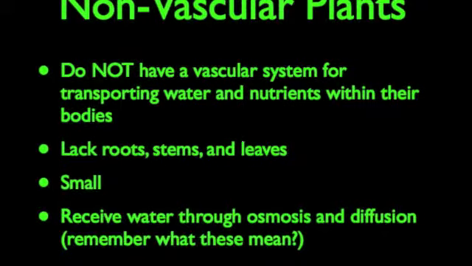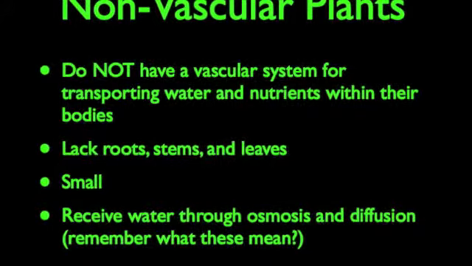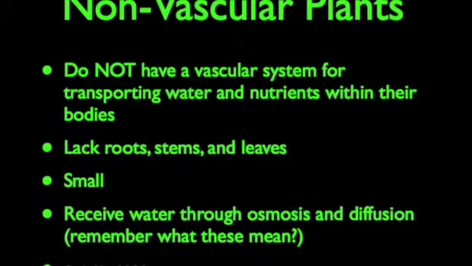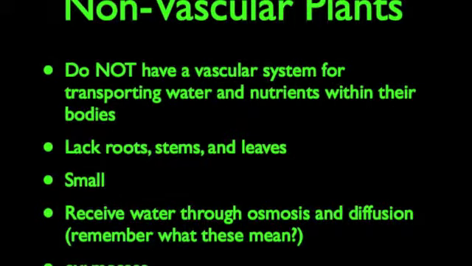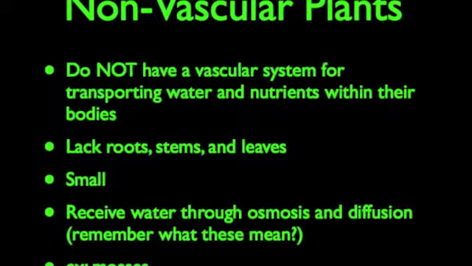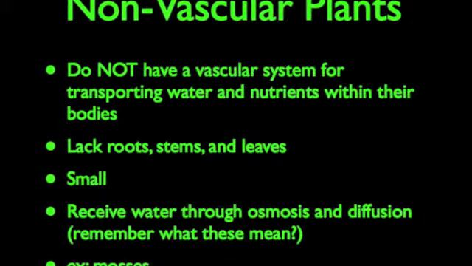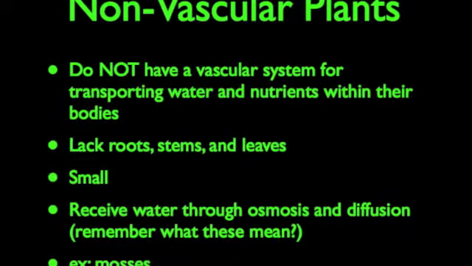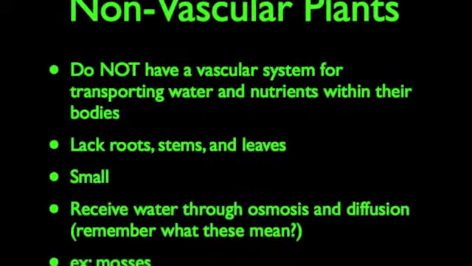Non-vascular plants do not have a vascular system for transporting water and nutrients within their bodies. They lack true roots, stems, and leaves. They are small in size and simple. They get their water through osmosis and diffusion. Remember, we just talked about osmosis and diffusion.